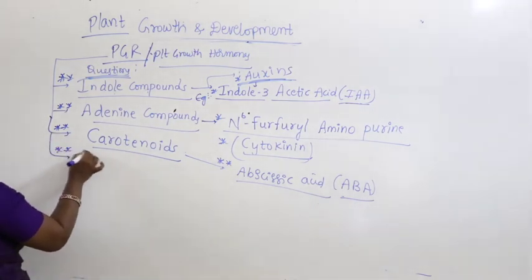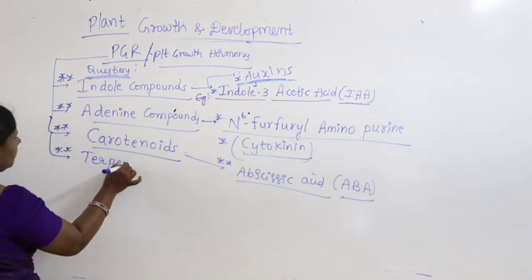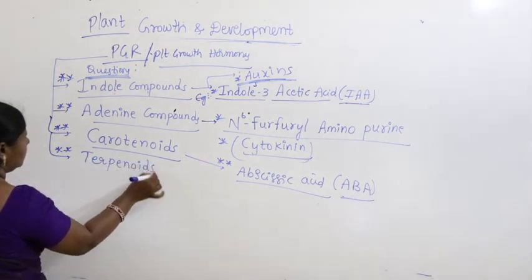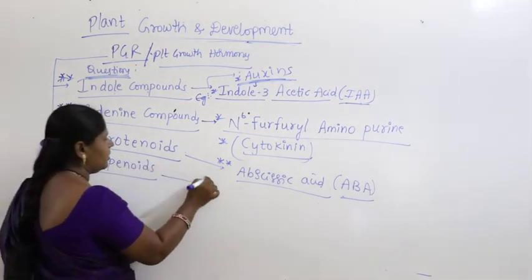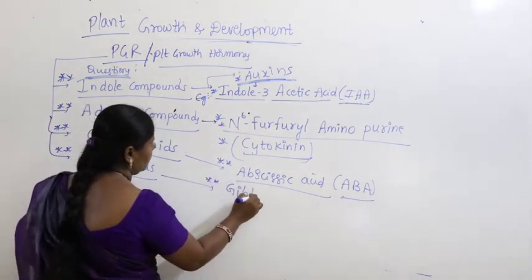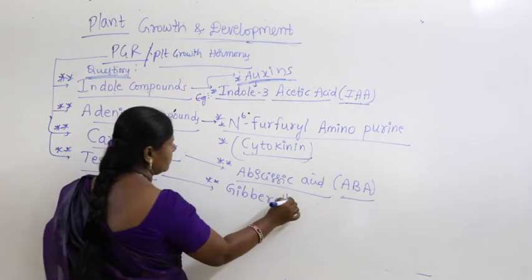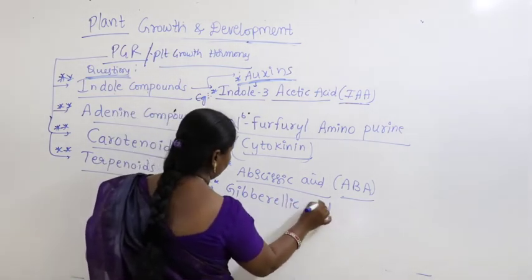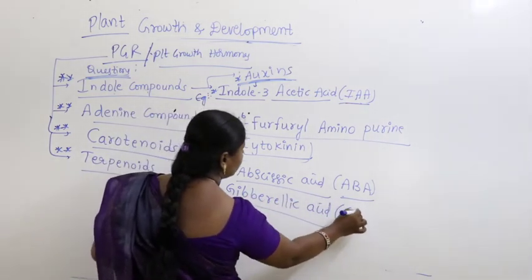Similarly, you can take terpenoids. Terpenoids give gibberellic acid, which we call GA.